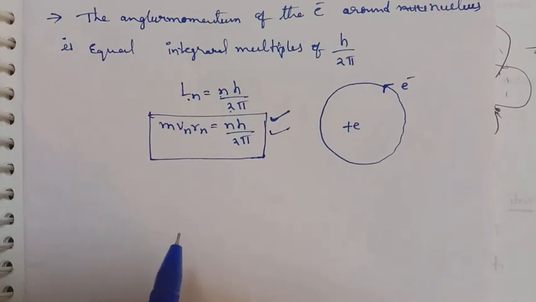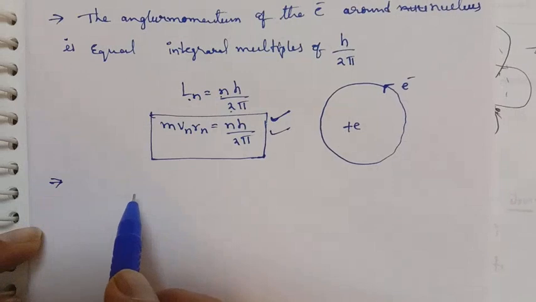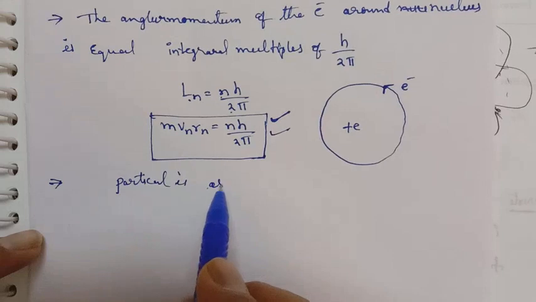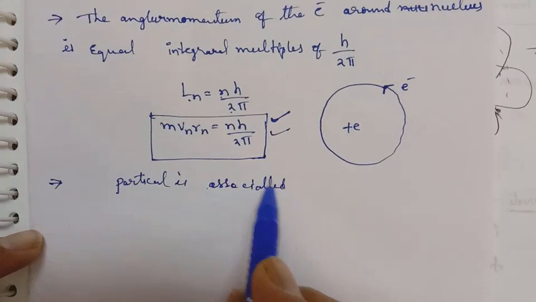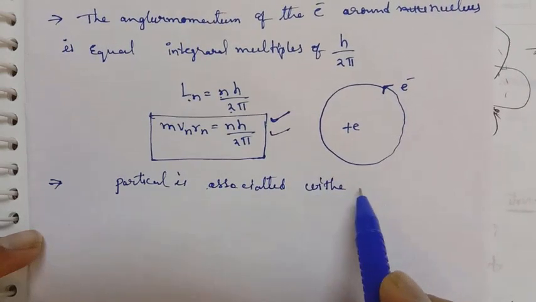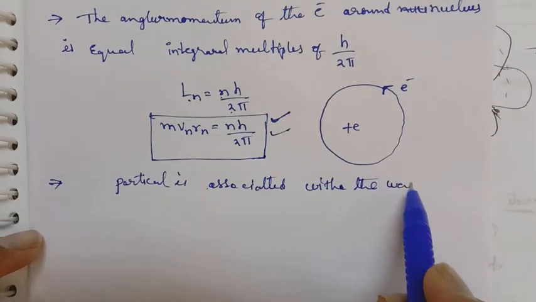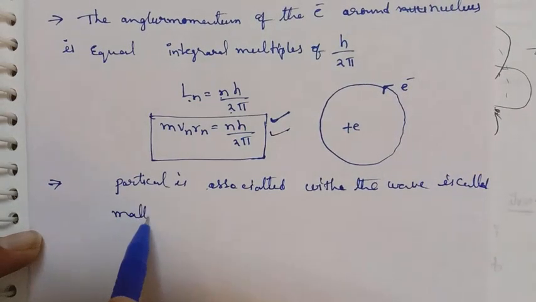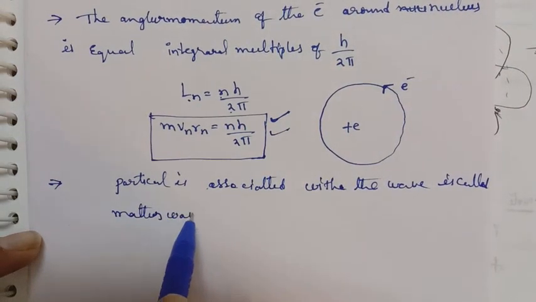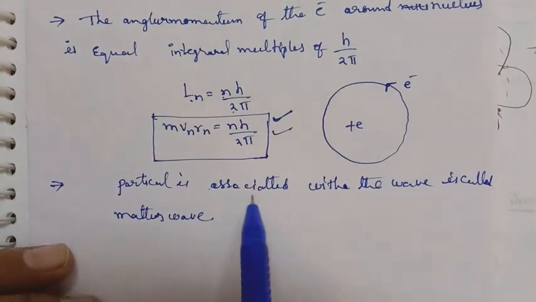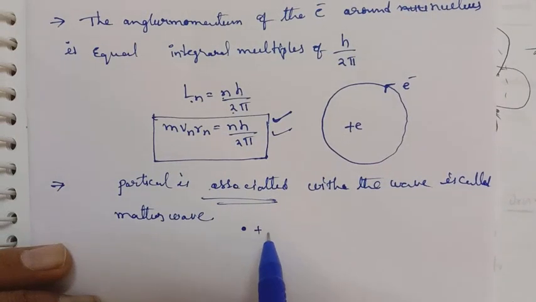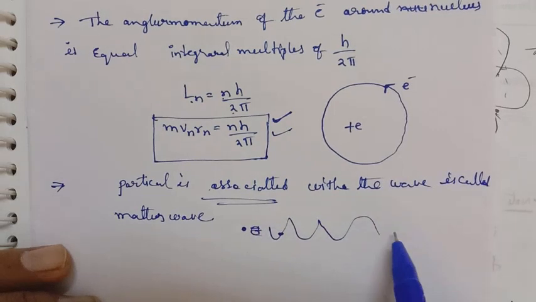So what is the de Broglie theory? When a particle is associated with a wave, it is called a matter wave. That means you have to associate the particle with a wave. A particle associated with a wave is called a matter wave.